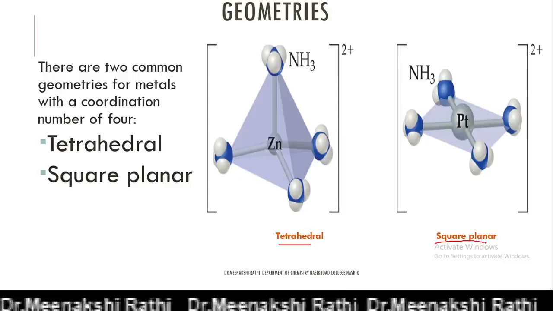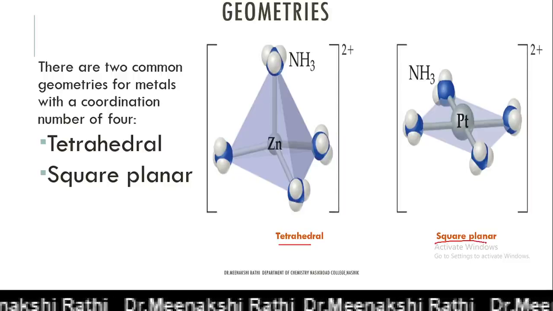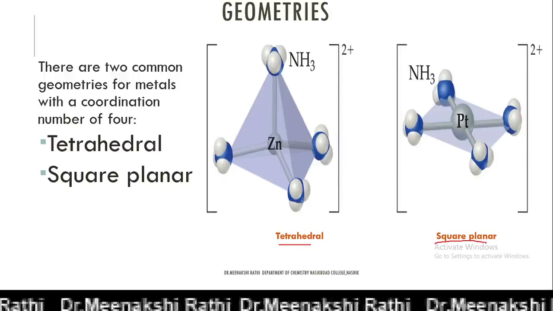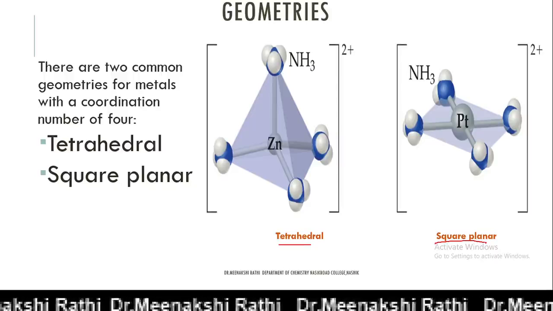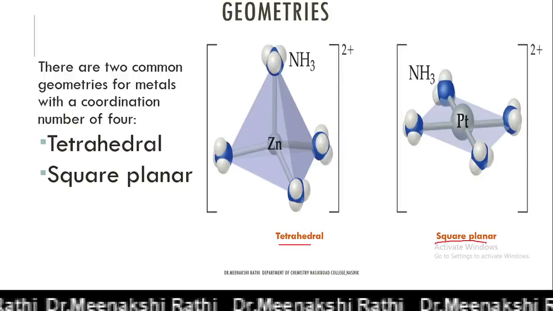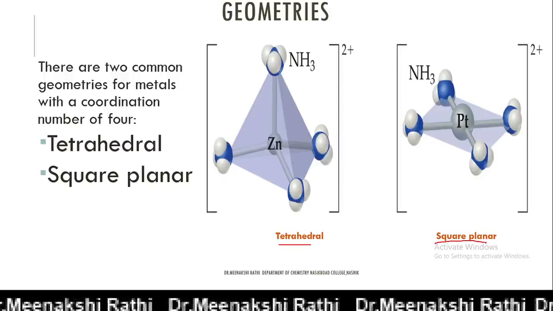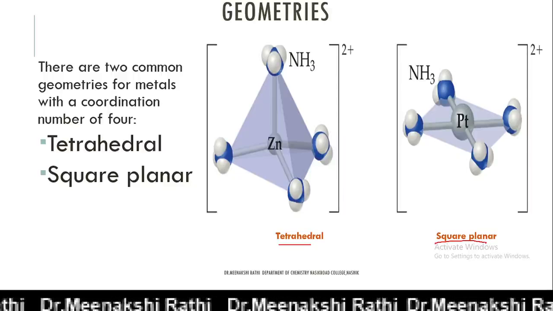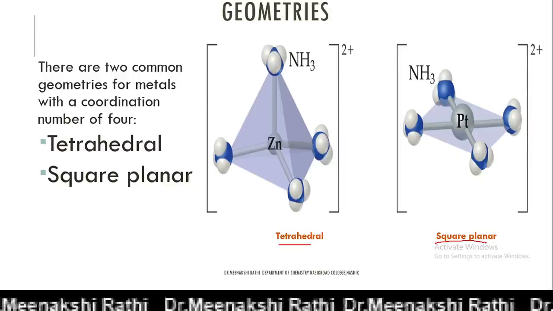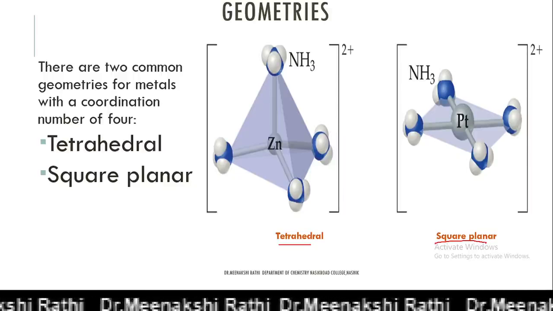The molecules of type Ma4, Ma3b, Mab3 in square planar and tetrahedral complexes do not show mirror image isomerism because both the structures are equivalent.